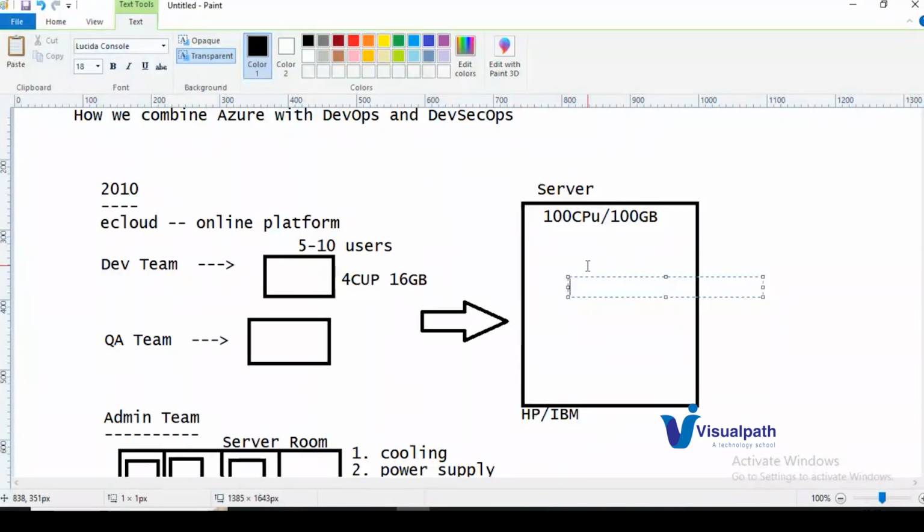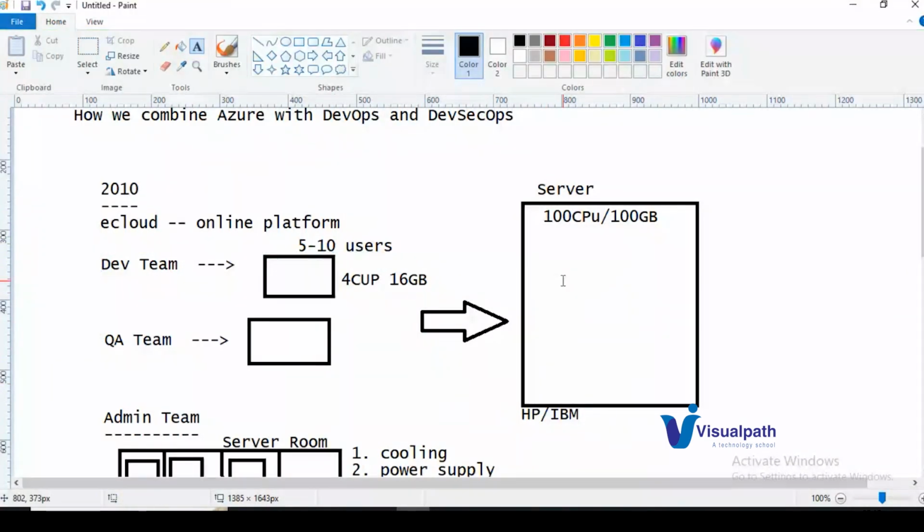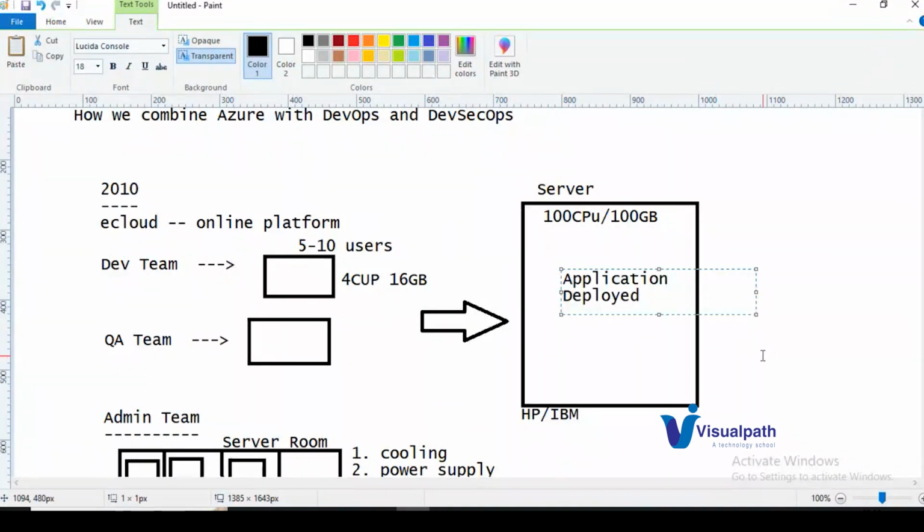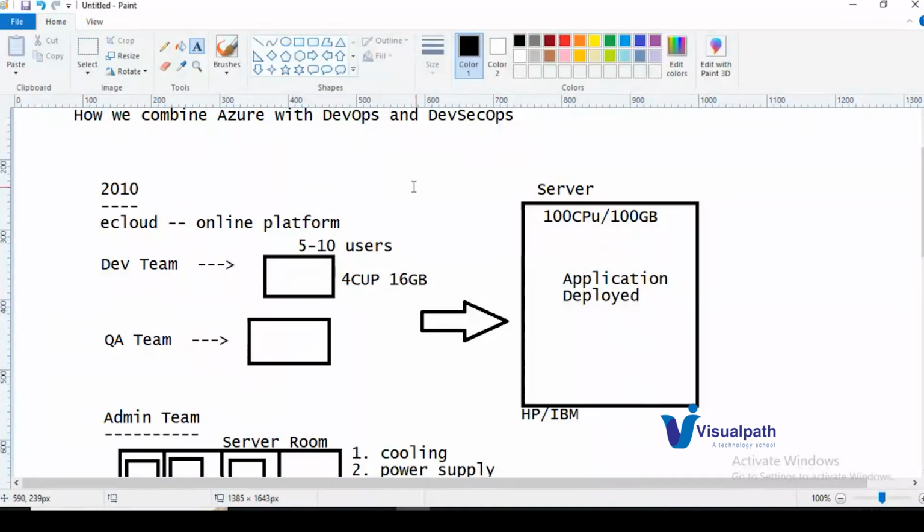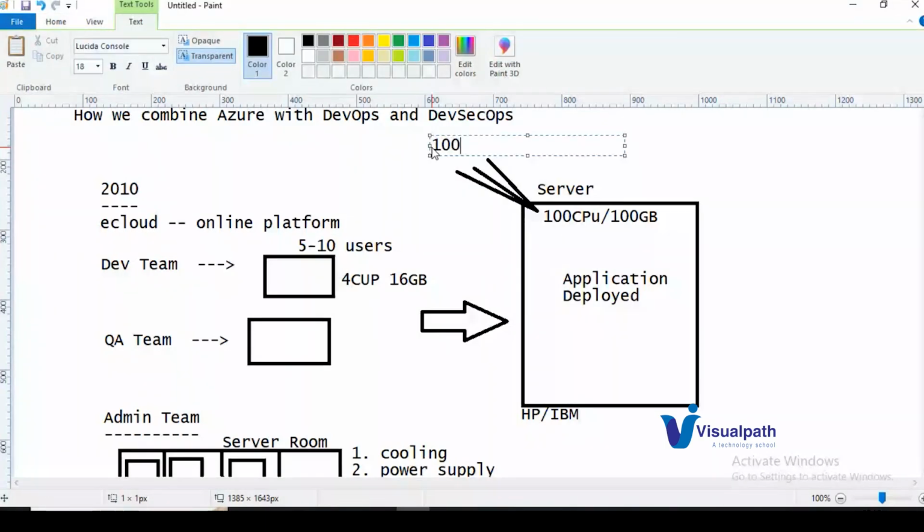We log into the server and deploy all the applications that the dev team has built. Now the application is deployed here, and I will route the traffic onto this server only. All the traffic will come to this server. Now the users have also increased from hundreds to thousands, let us say 10K to 20K users, sending requests to this server and getting responses from my application. Now everything is fine.